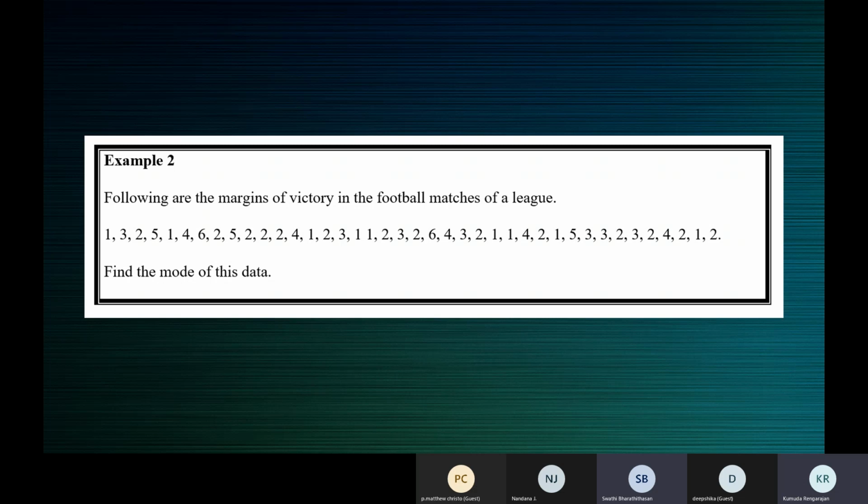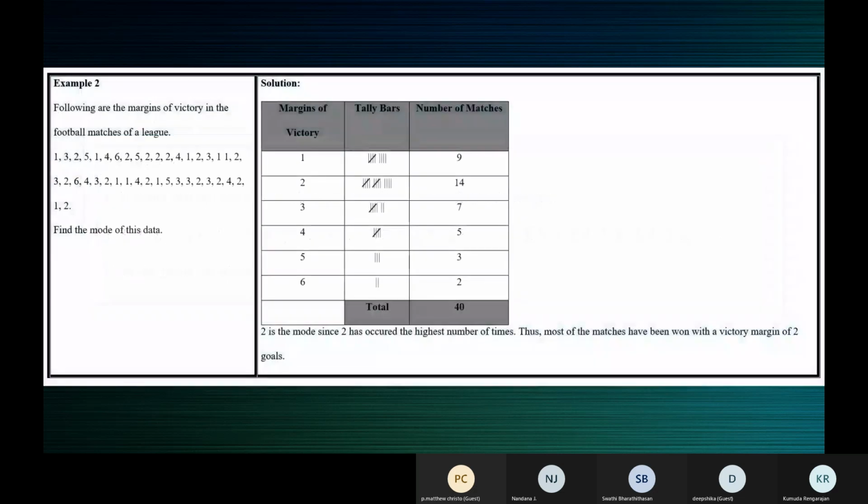Okay. Anybody else wants to share? Perfect, Swati. Yes, ma'am. Perfect. Very good.